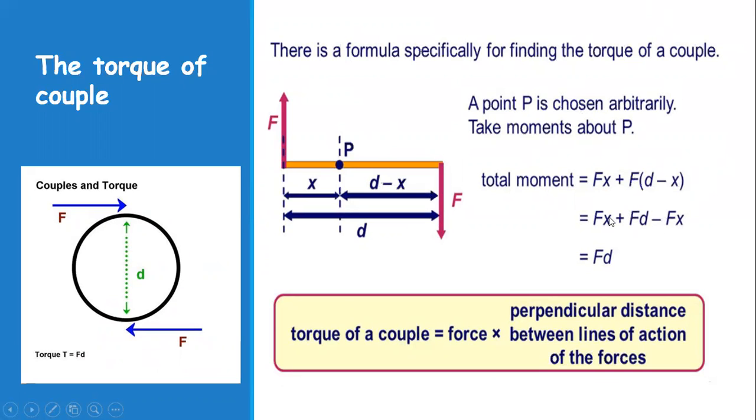This minus Fx and plus Fx get cancelled. We are left with Fd only. So this shows that the moment of couple is independent of the axis of rotation, and it can be found by multiplying only one of the forces into the total distance between them.